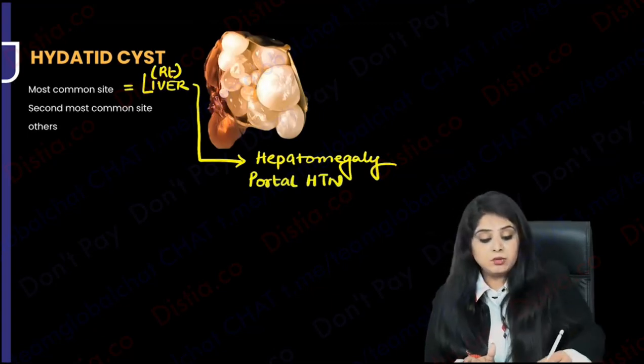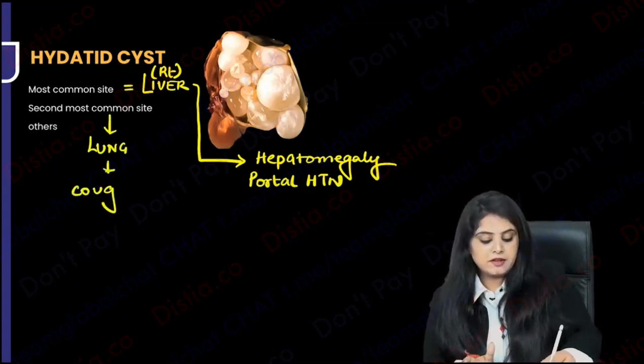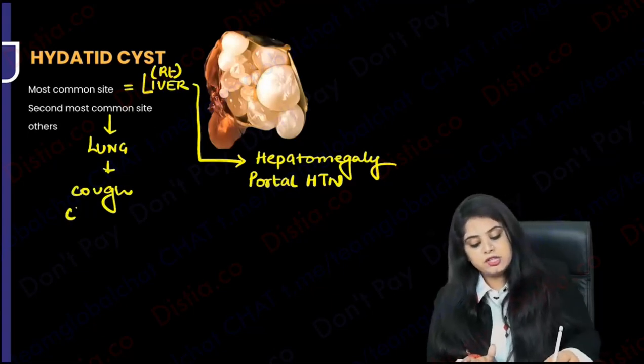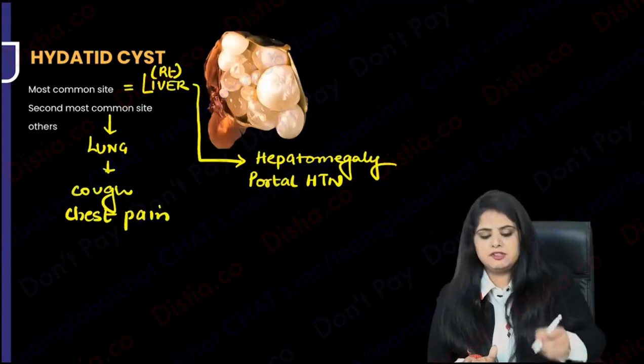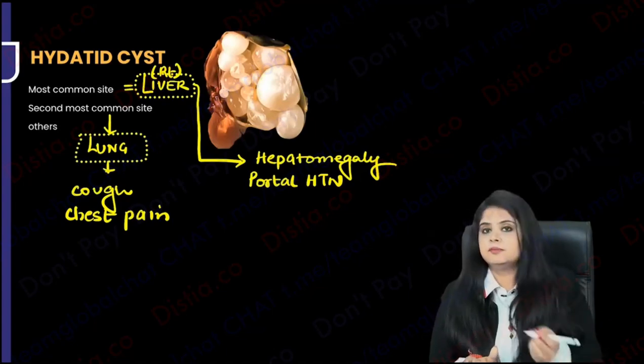Second most common site is going to be the lungs. Lungs means that the patient is going to have cough and sputum, and there could be chest pain. These are the things that happen with lung involvement. So kind of expected: liver involvement, there's always hepatomegaly. Lung involvement, always cough.